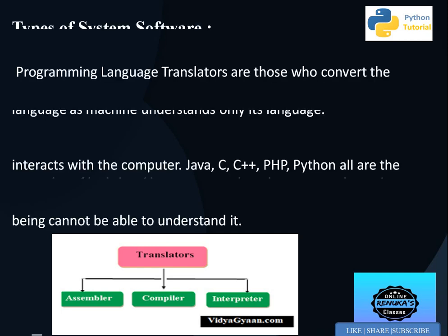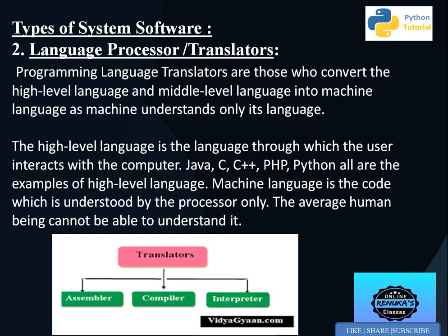Next system software we are going to discuss, the second, is the language processor, or we can say translator, the most important part of system software. Being a machine, computers only understand 0 and 1, but we as human beings talk in high level language, which is very near to English, like Java, C, C++, Python, PHP and many more. So how will a user communicate with a machine which can only understand 0 and 1? For that, a translator is required.